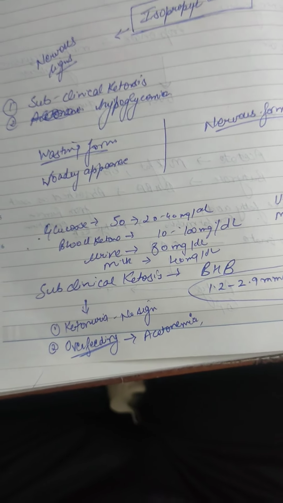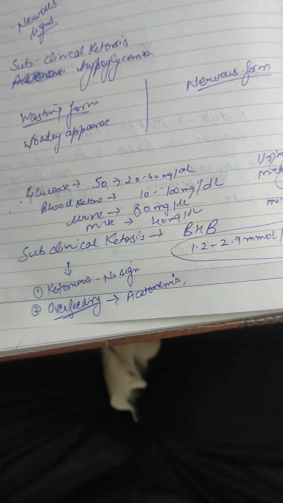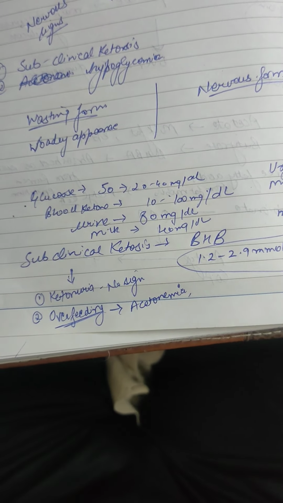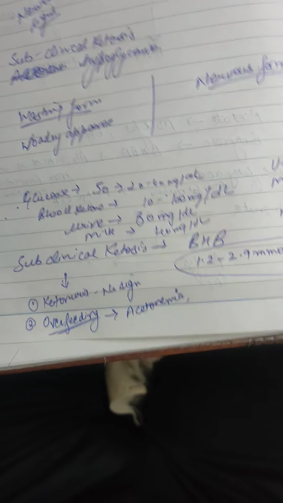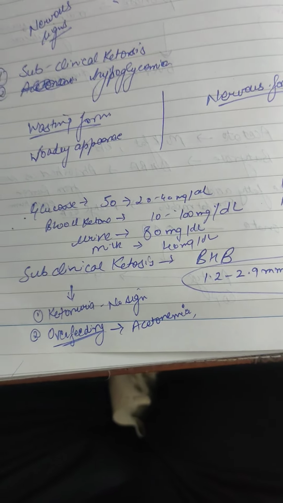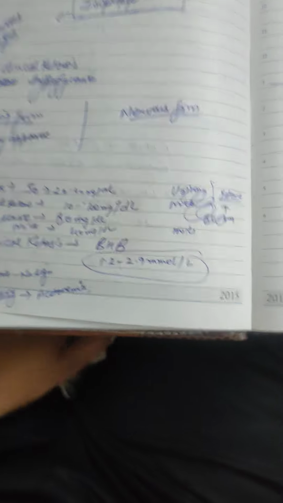We can also perform Rothera's test, in which we take a 5 ml urine sample, add a pinch of Rothera's powder, and then add 1 to 2 ml of liquid ammonium hydroxide. There will be formation of a purple ring, which marks the presence of ketones in the urine.